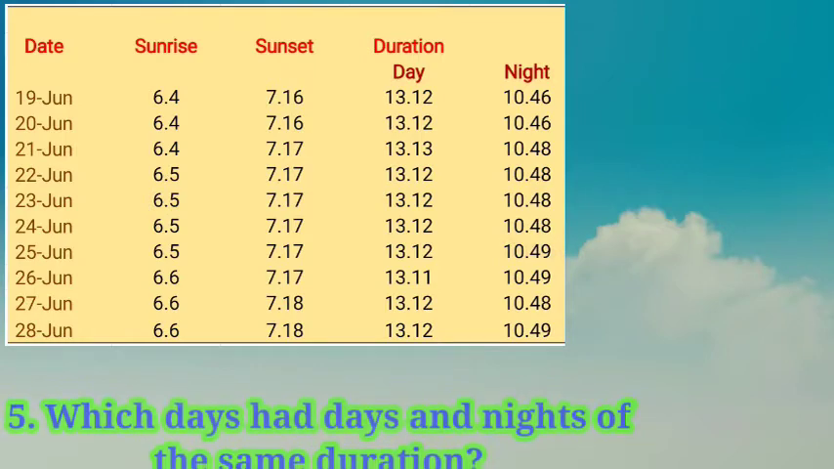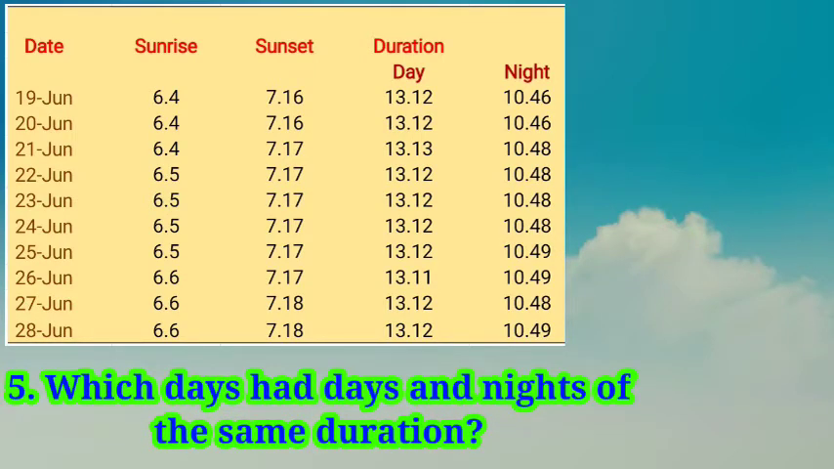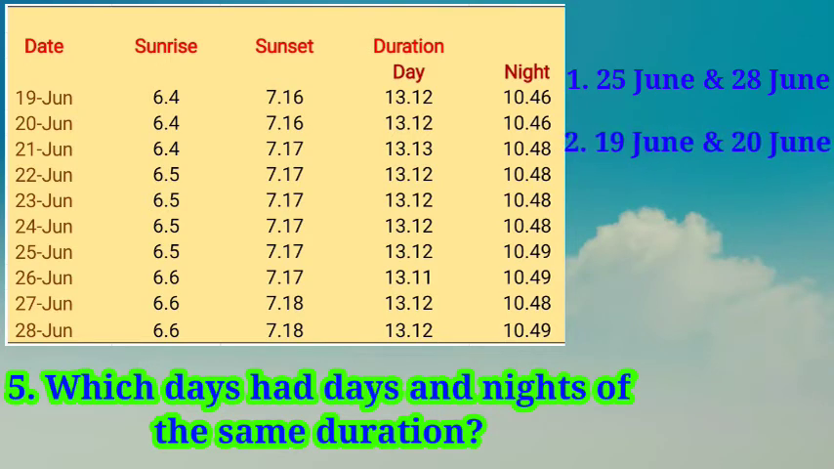Question number 5. Which 2 days had a day and night of the same duration? You can see in the chart, 25 and 28 June. These days have the same duration of day and night. Also 19 and 20, 22, 23, 24, they also have the same duration of day and night.